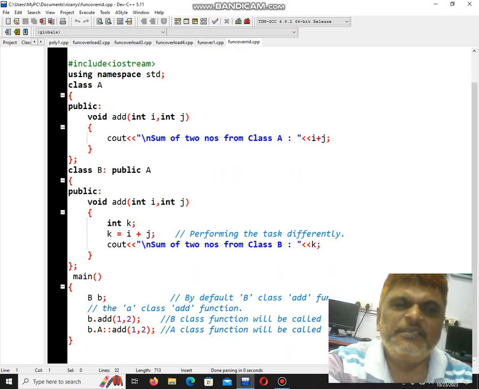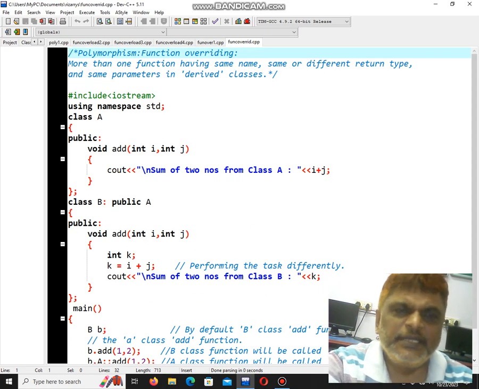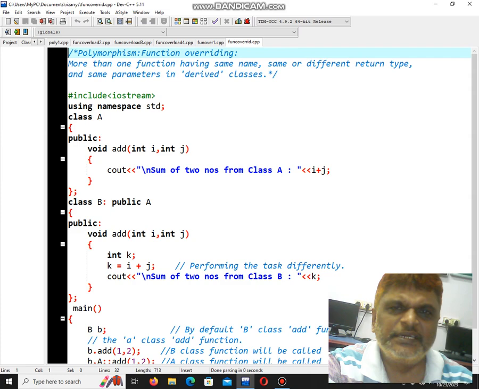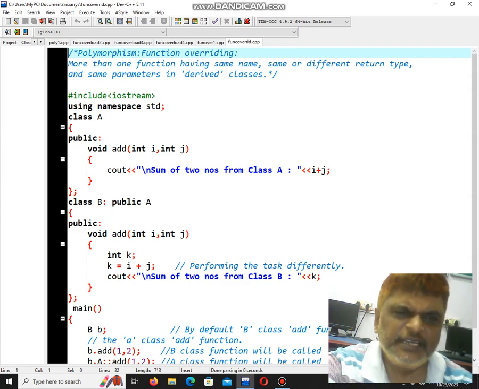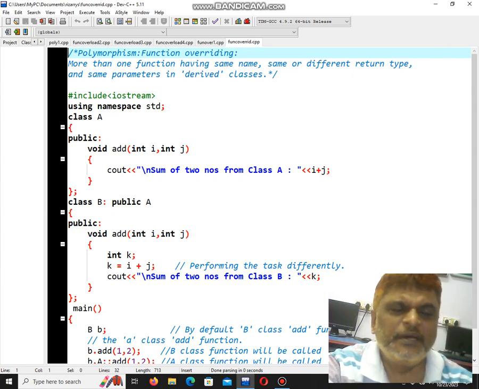See this one. See the example for function overriding. In function overriding, whichever function is in the derived class, the return type may be same or different. In function overloading, the return type must be same, both in the base class and derived class. But in function overriding, the return type may be same or may be different. That is the meaning of function overriding.